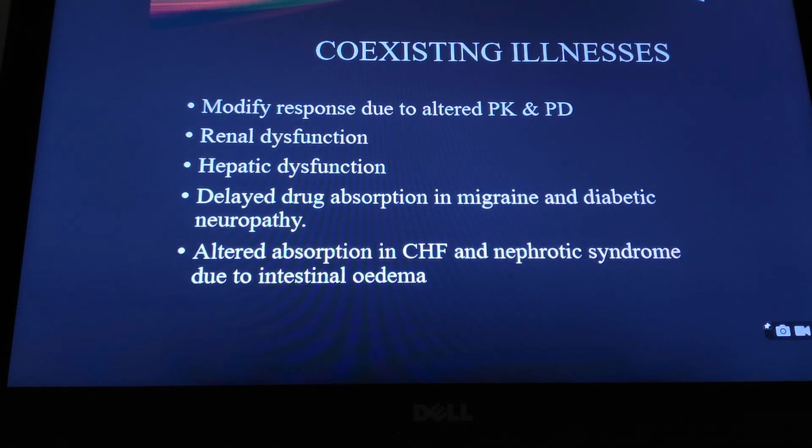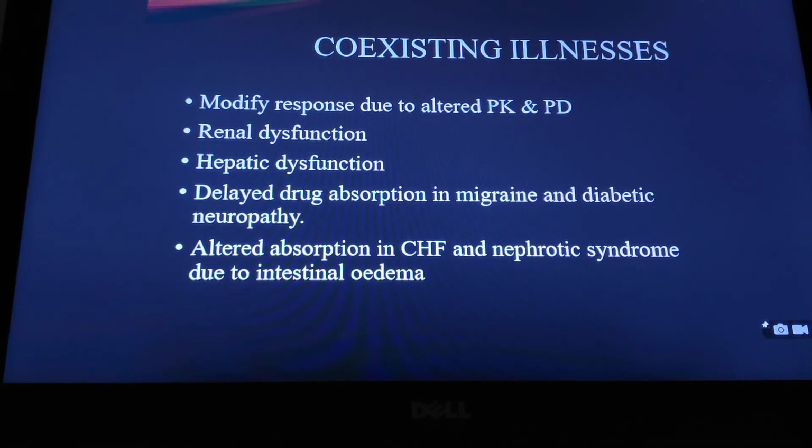Coexisting illness modifies the pharmacokinetics and pharmacodynamics of the drug. If there is a kidney dysfunction or a liver dysfunction, all this can affect the pharmacokinetics and accordingly the response. Delayed drug absorption is seen in migraine and diabetic neuropathy because of slowing of gastric emptying. And also in conditions like heart failure and nephrotic syndrome, there is altered absorption because there is intestinal edema. So it is important that when treatment is prescribed to any patient, we know the history of whether he is suffering from any other concomitant illness.